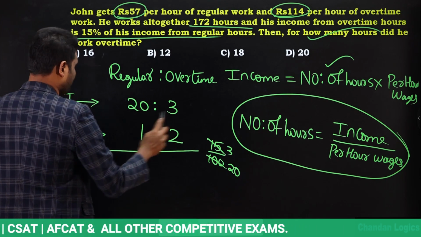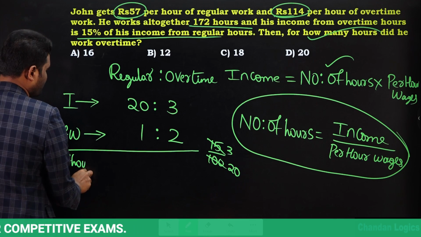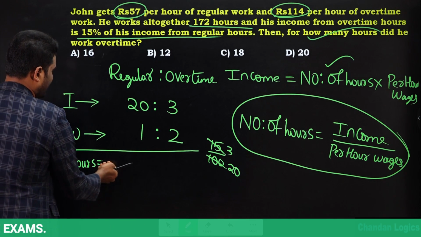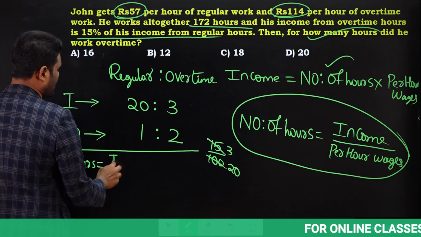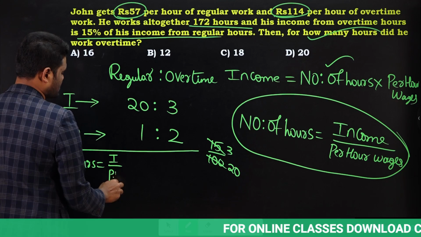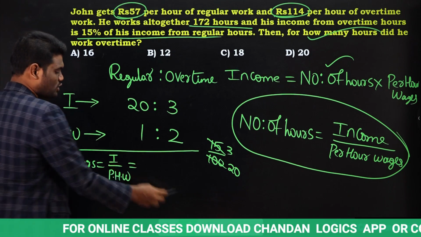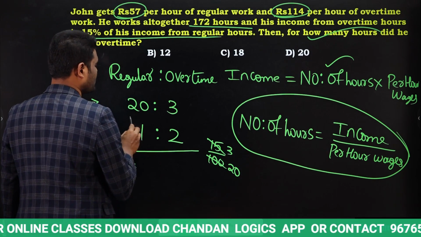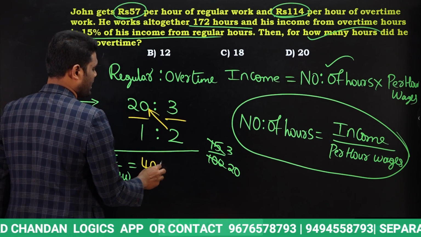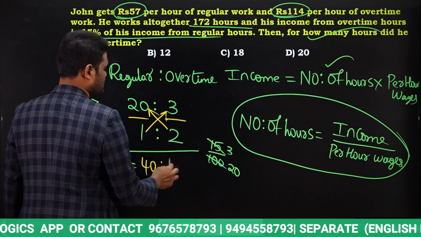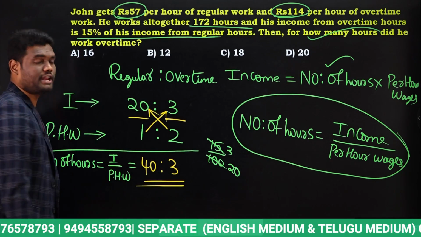Now we need to find the number of hours. We already know that the number of hours depends upon income and per hour wages. So you just have to divide, nothing more than that. So 20 into 2, this is 40. Next, 1 into 3, this is 3. Which means the number of hours ratio is going to be 40:3.